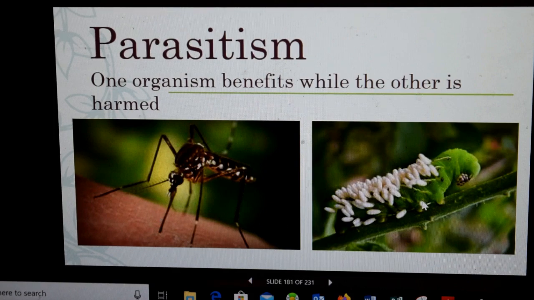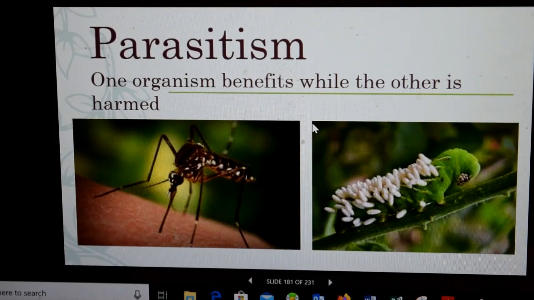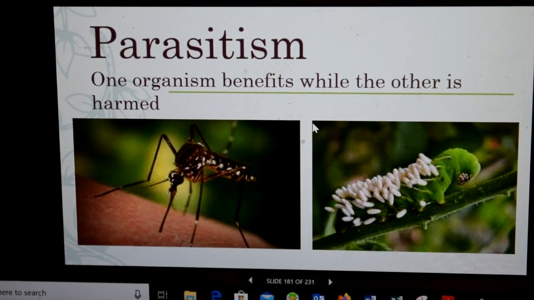And here this caterpillar is being attacked by some sort of larva. It's not benefiting from that at all. So only one organism benefits while the other is harmed. I guess some common parasites you get in the jungle might be like a tapeworm, which is a worm that lives in your intestines, and as you eat food, it eats and just lives, and you can get sick from it, but you don't get any benefit. It benefits, but you don't. You probably get sick. So that's what parasitism is.